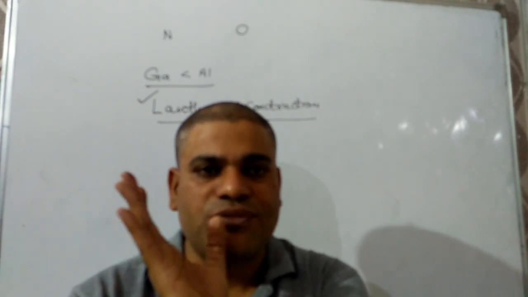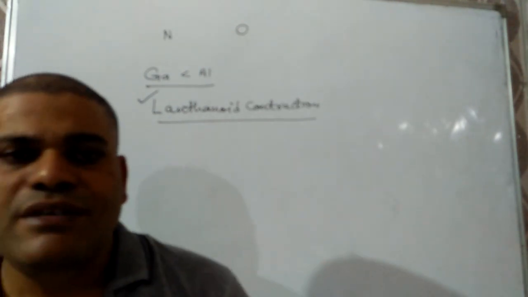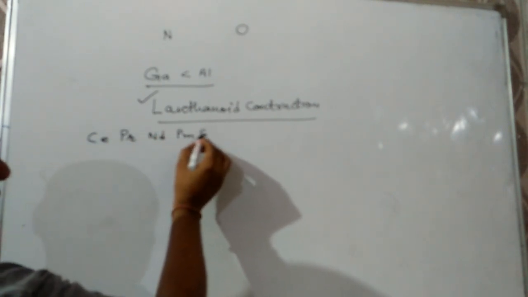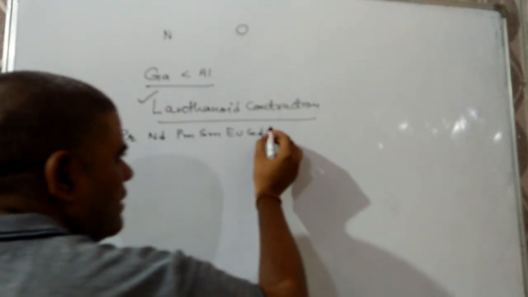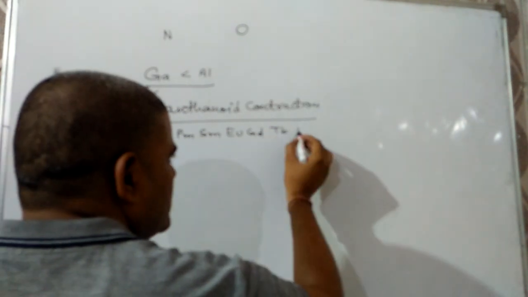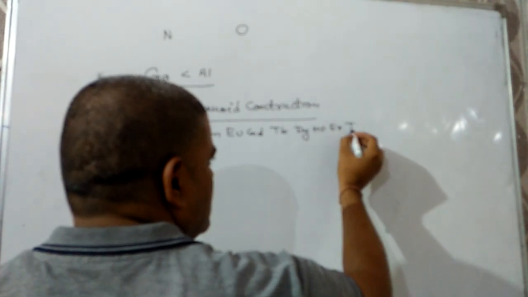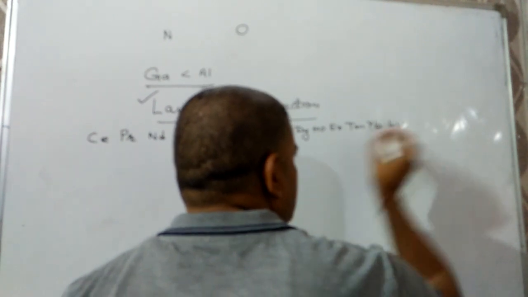So we have to discuss first what lanthanoid contraction is. I have mentioned the elements after lanthanum are known as lanthanoids, and these are 14 in number: cerium, praseodymium, neodymium, promethium, samarium, europium, gadolinium, terbium, dysprosium, holmium, erbium, thulium, ytterbium, lutetium. These are the 14 elements.